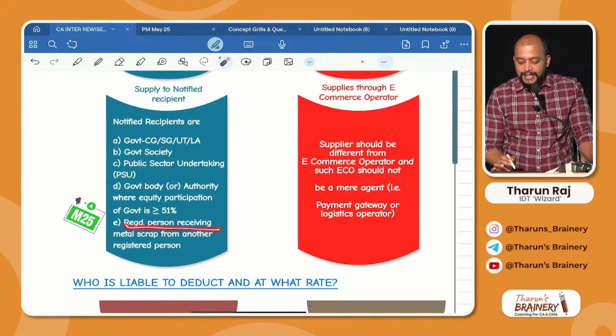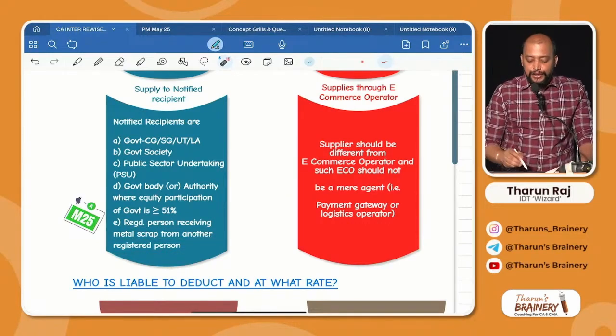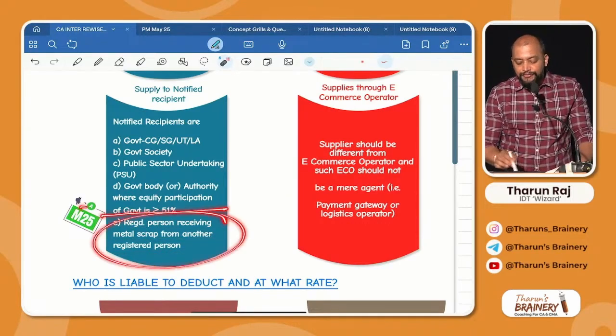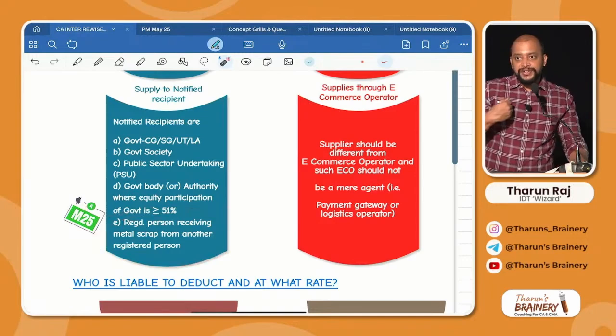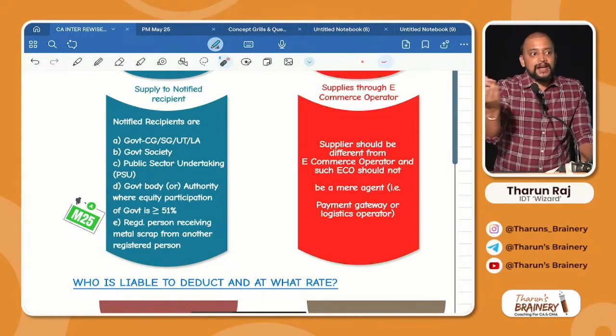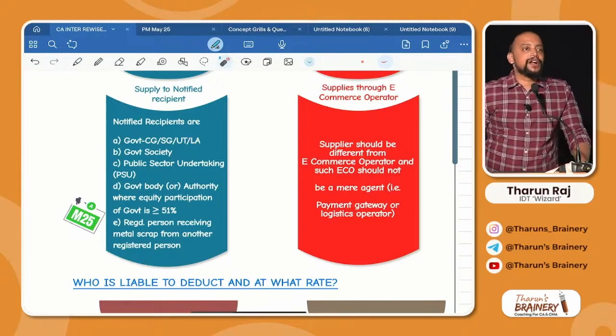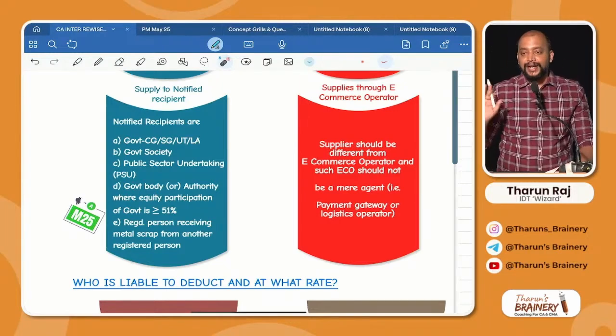A registered person receiving metal scrap from another registered person. Previously only 4 points were there. Now the 5th point they have added. I am a registered person supplying metal scrap, which means iron scrap, steel scrap, etc., to another registered person. That is also now covered under TDS. The recipient should deduct the TDS.